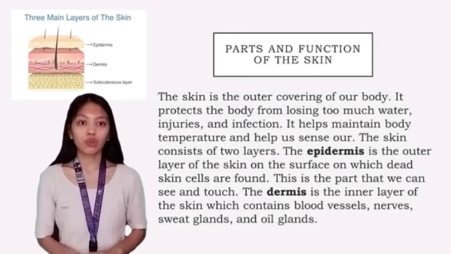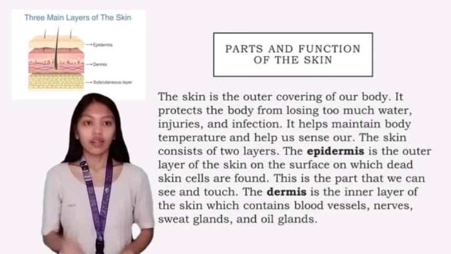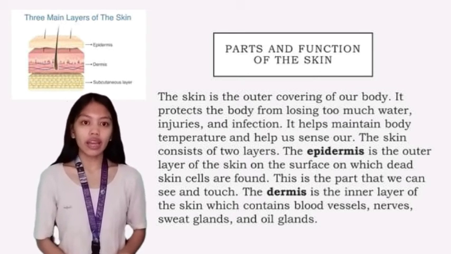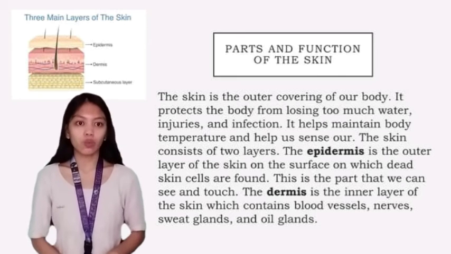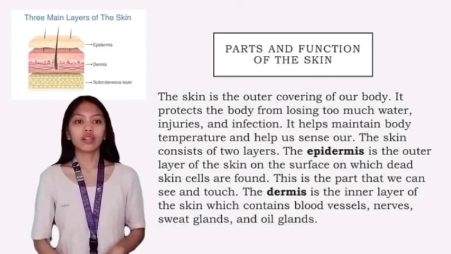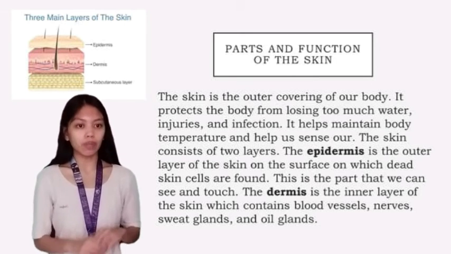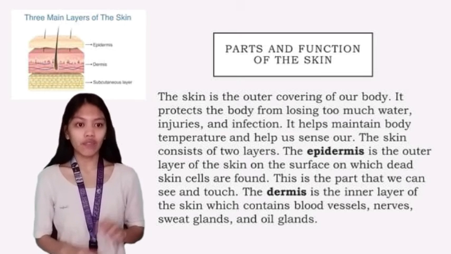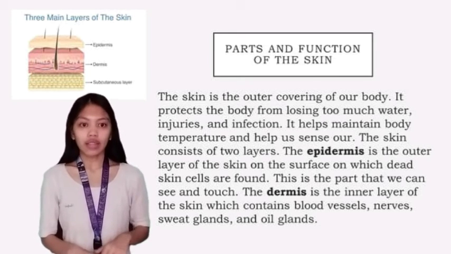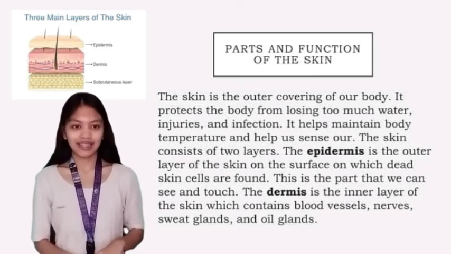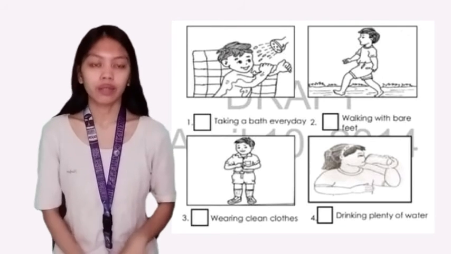The skin consists of two layers. The epidermis is the outer layer of the skin on the surface on which dead skin cells are found. It is the part that we can see and touch. The dermis is the inner layer of the skin which contains blood vessels, nerves, sweat glands, and oil glands. Taking a bath every day.